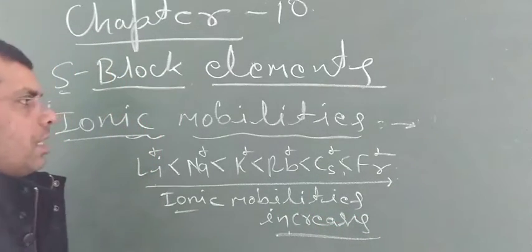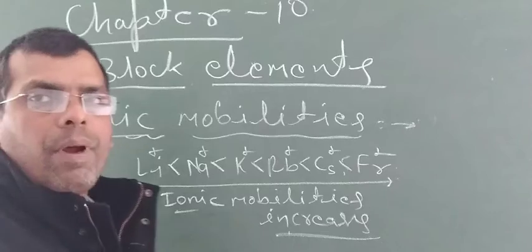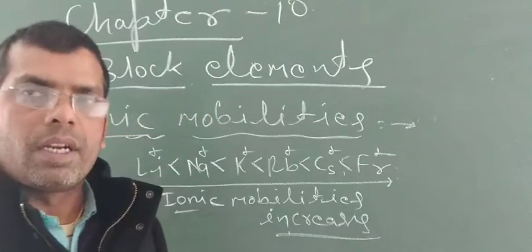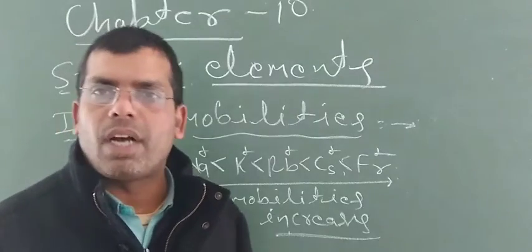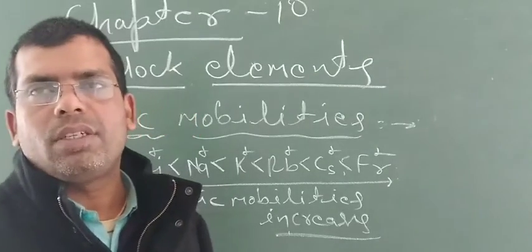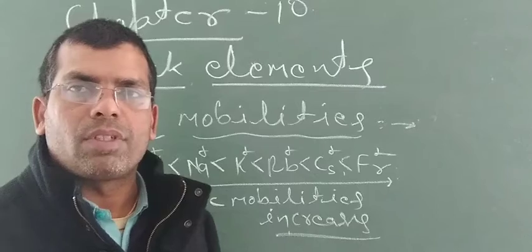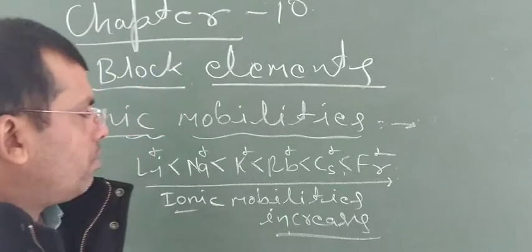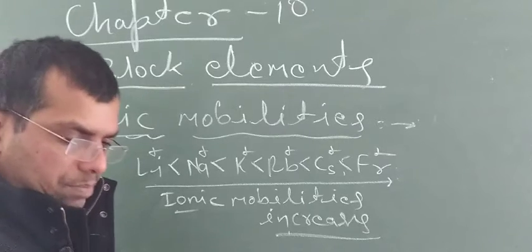So on moving from top to bottom, ionic mobilities increases. Greater is the size of ions, higher will be the ionic mobilities. Dear students, you should keep it in mind because it is a very important thing. Okay, so this one is also an important property.